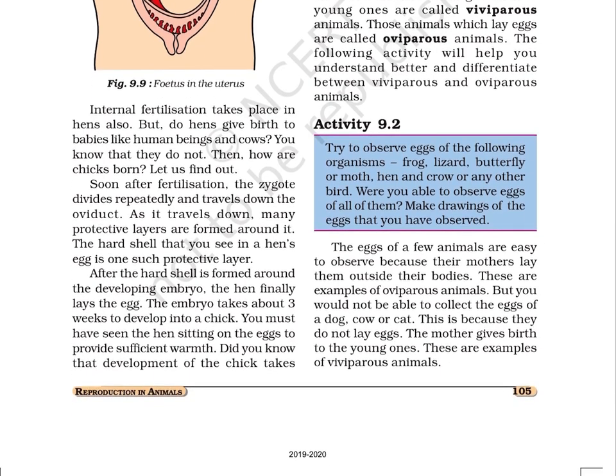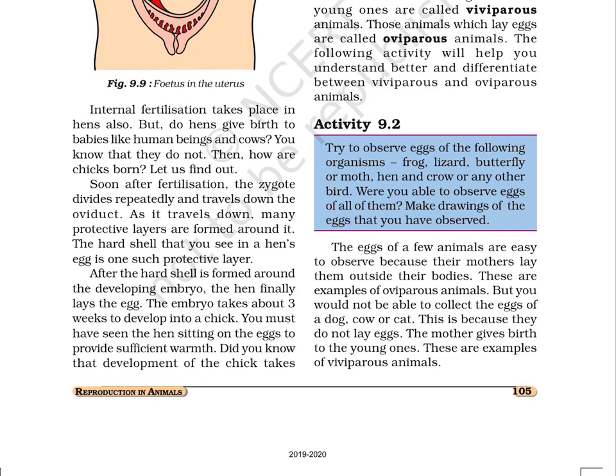Activity 9.2. Try to observe eggs of the following organisms: frog, lizard, butterfly or moth, hen and crow, or any other bird. Were you able to observe eggs of all of them? Make drawings of the eggs that you have observed. The eggs of a few animals are easy to observe because their mothers lay them outside their bodies. These are examples of oviparous animals.